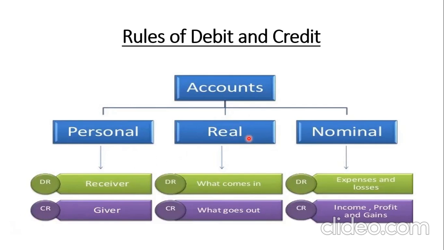Fixed assets are those assets that will be utilized by the company for more than 1 year, like plant, machinery, building, land. These are all examples of fixed assets.